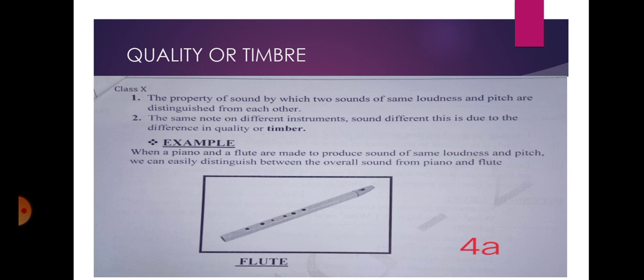An example: when a piano and a flute are made to produce sound of the same loudness and pitch, we can easily distinguish the overall sound of the piano from that of the flute. So these are the three characteristics of sound: the loudness, pitch, and quality.